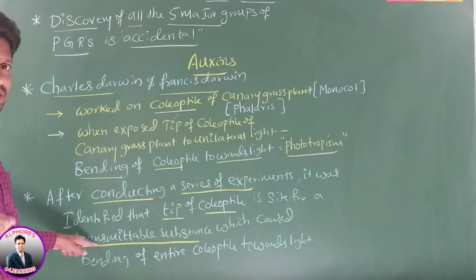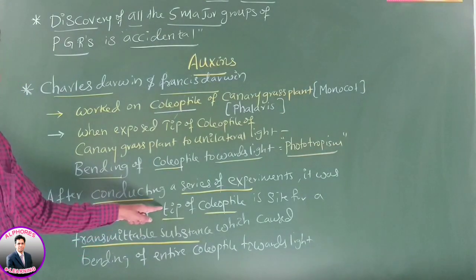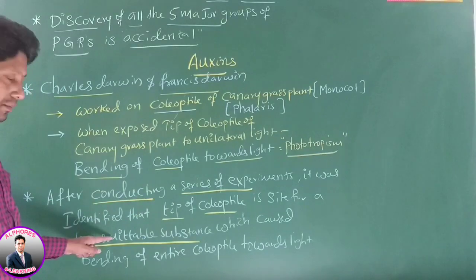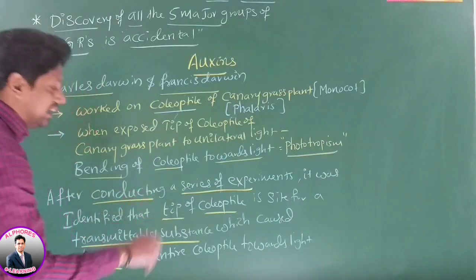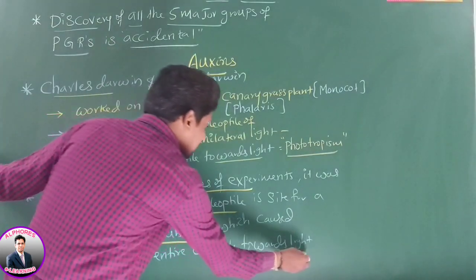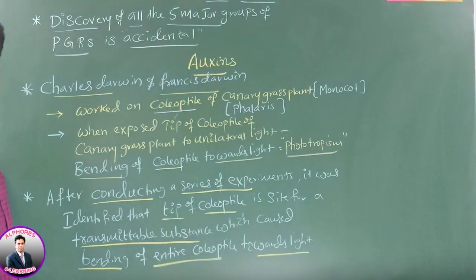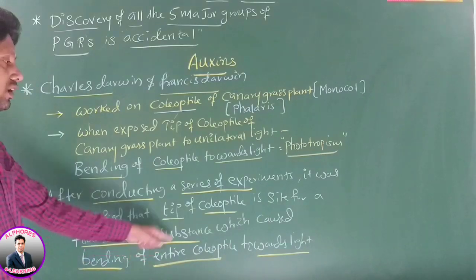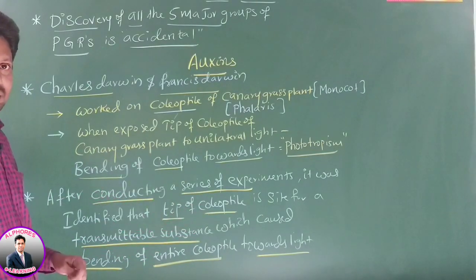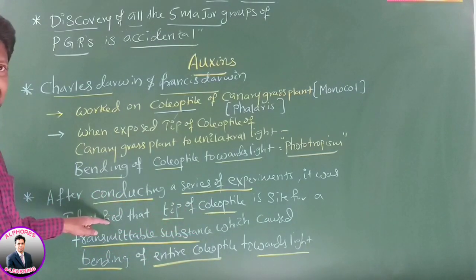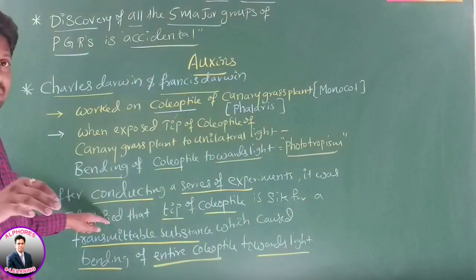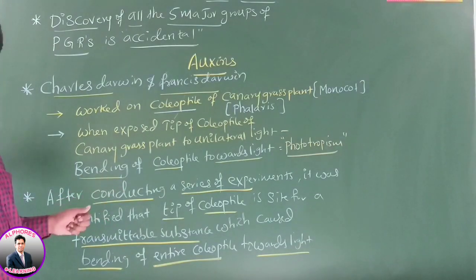This transmittable substance is responsible for bending towards sunlight. Who is bending? The entire coleoptile. Therefore, this bending of the entire coleoptile towards light is due to a transmittable substance synthesized in the tip of the coleoptile. Is this statement okay?